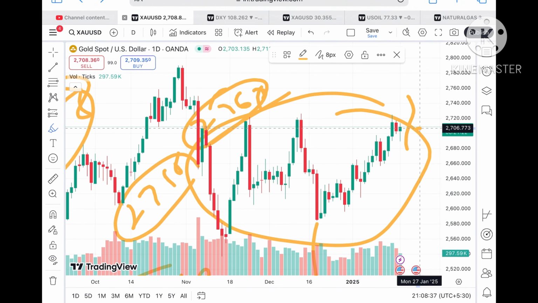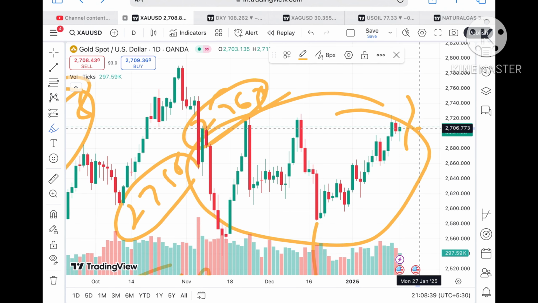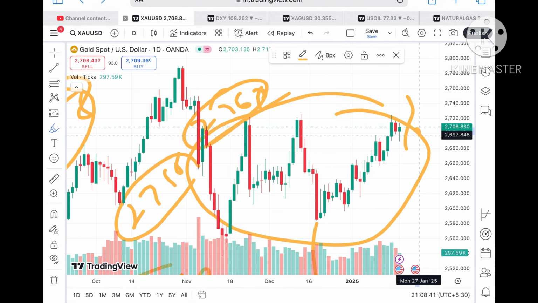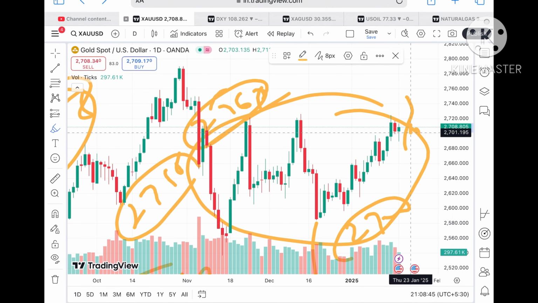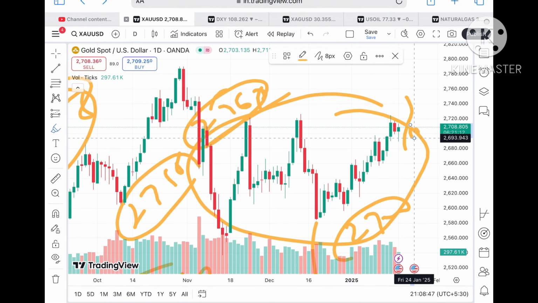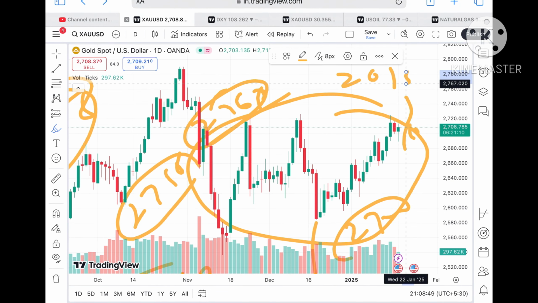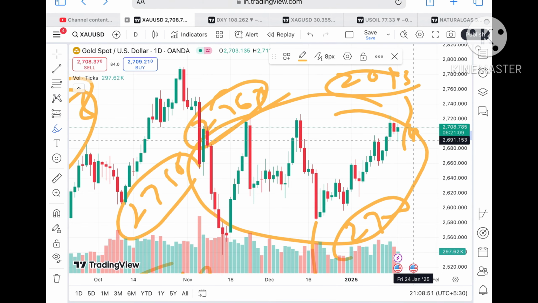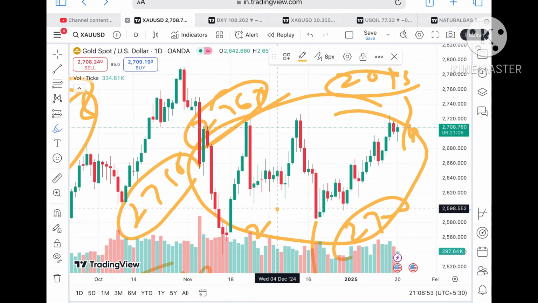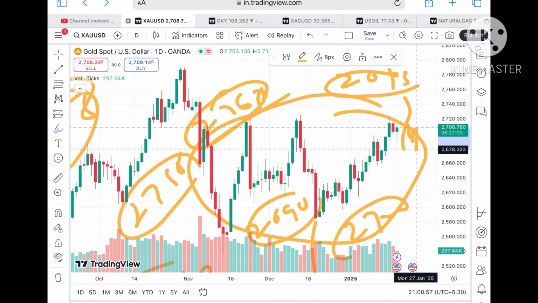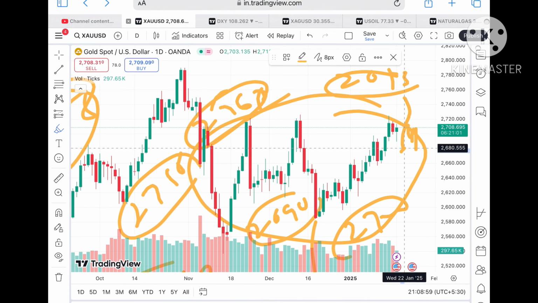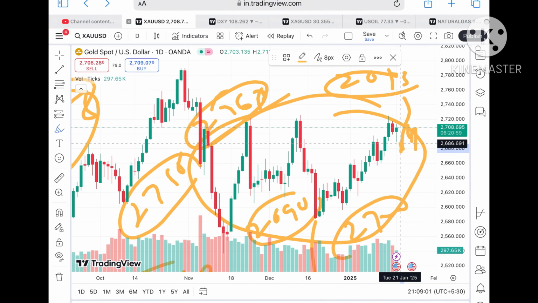But if the price doesn't sustain, we can see it can come down towards its next support, that is coming at a level of around 2700. If the price starts falling below that particular level, chances of going towards a level of 2693 will be there. Suppose the price falls below that level, we can see a level of 2690, which is already being tested. Chances are high the price will go further low, and after that we can see it will go towards a level of around